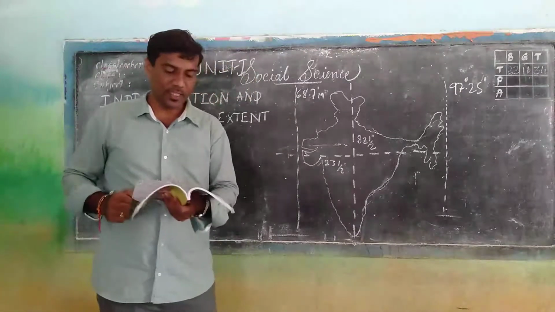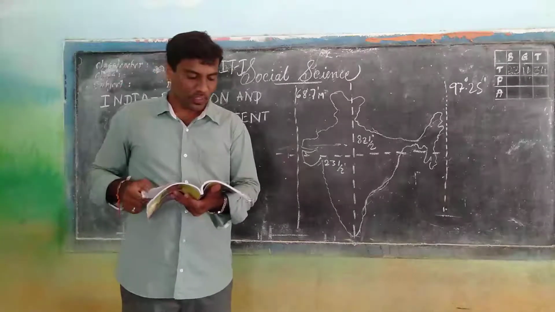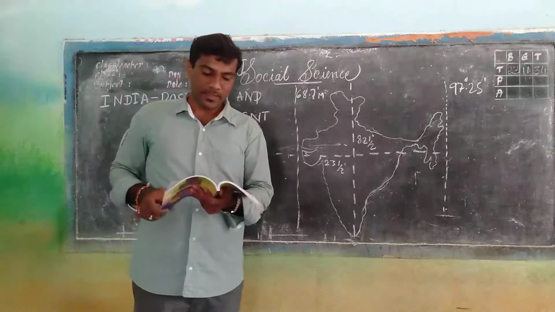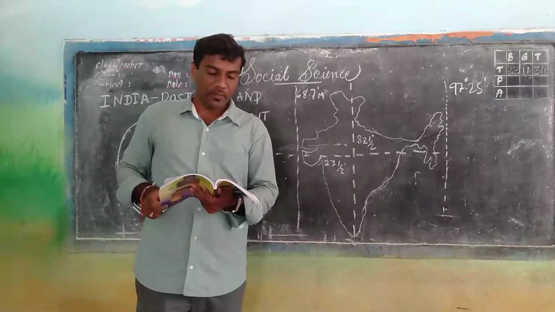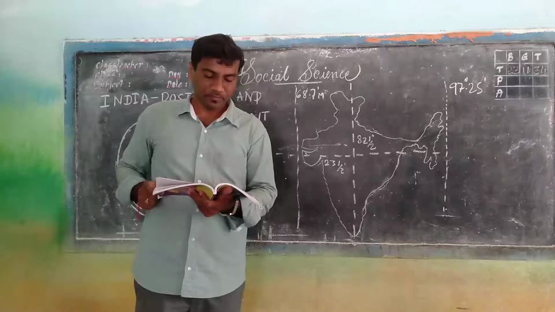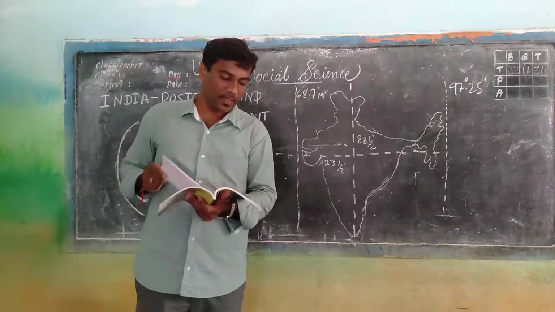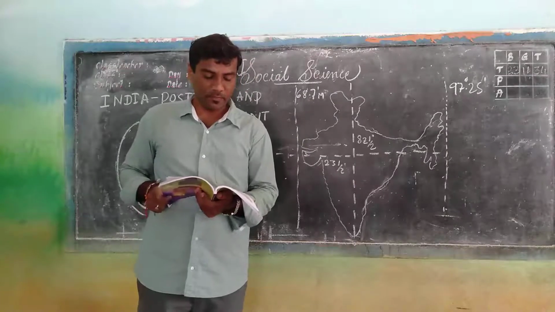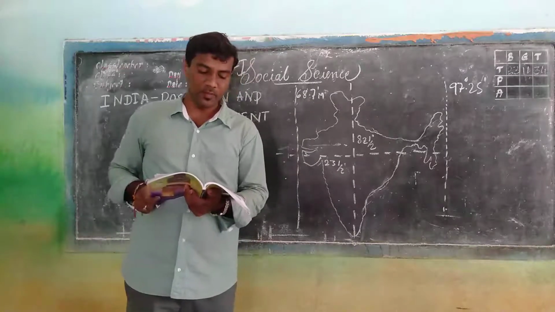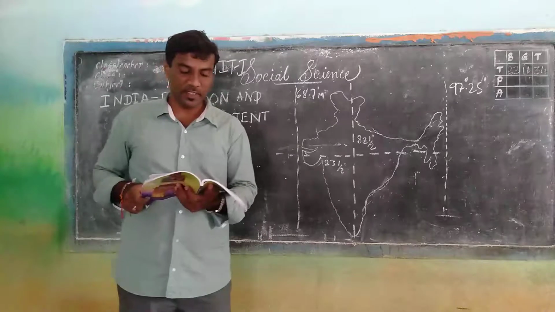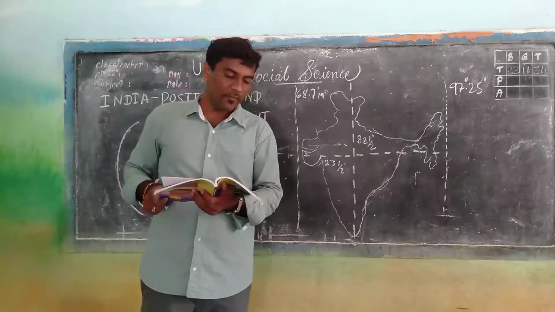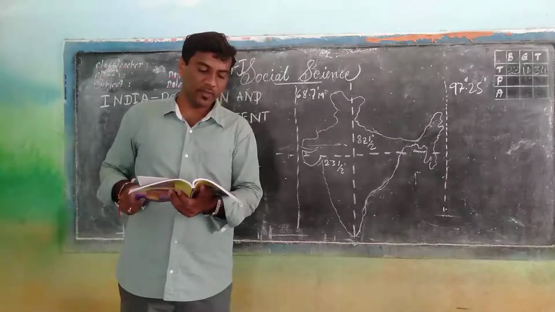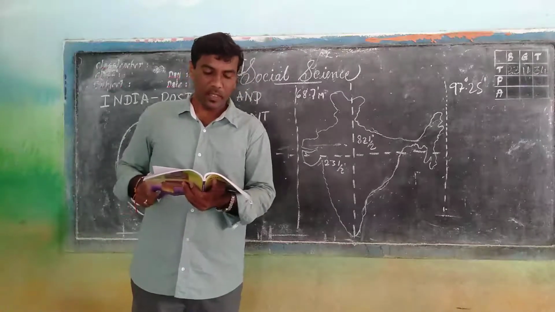Geographically, India is located within both the northern hemisphere and the eastern hemisphere. It is a peninsula situated in southern Asia. The mainland of India extends from 8 degrees 4 minutes to 37 degrees 6 minutes north latitude, and from 68 degrees 7 minutes to 97 degrees 25 minutes east longitude.